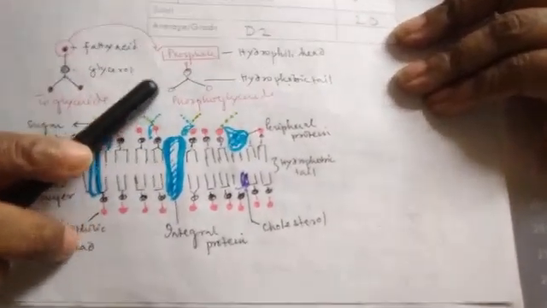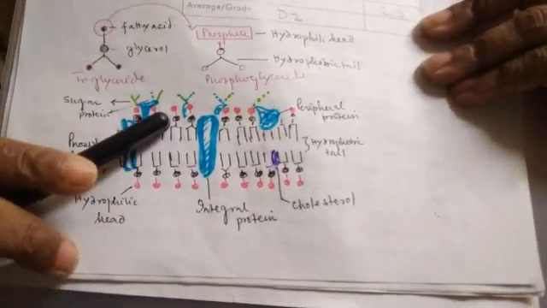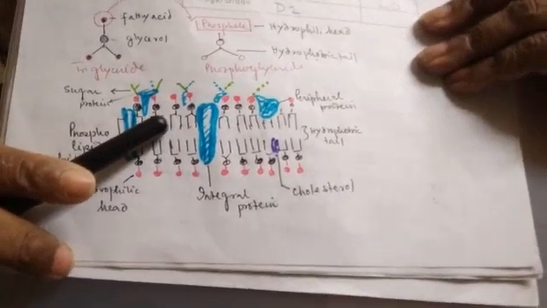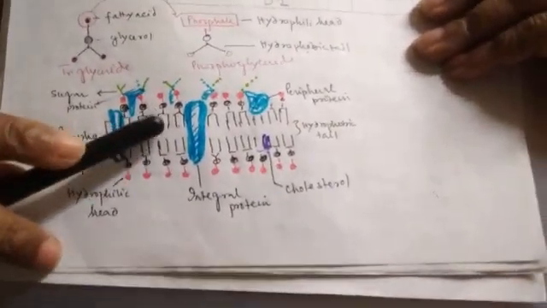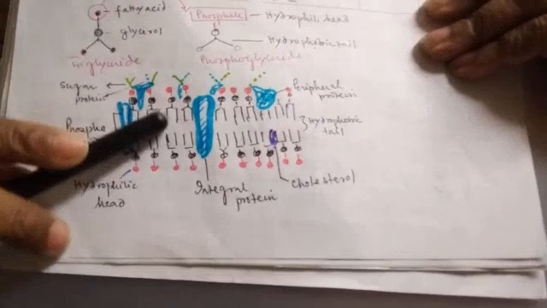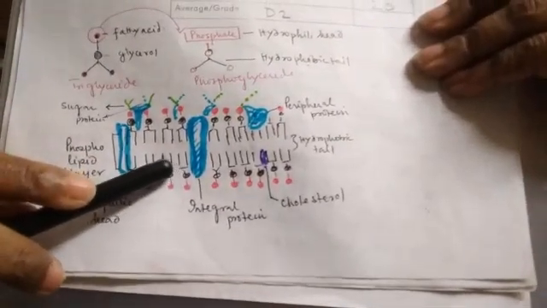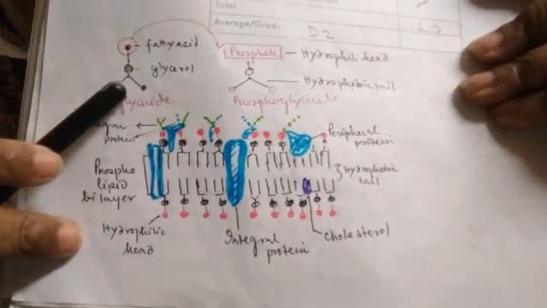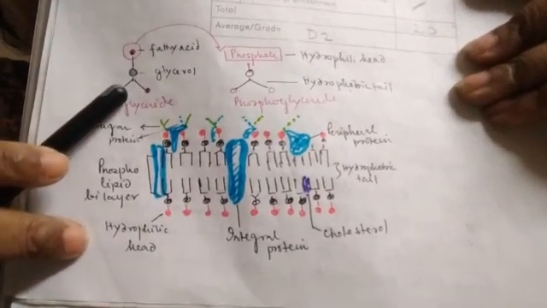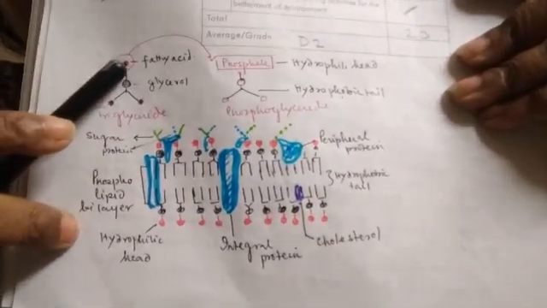Now according to the concept given by various scientists, it is a phospholipid bilayer. So there is a layer of phospholipid and there is another layer of phospholipid. Now the fatty acid, we know, is the hydrophobic part of the lipid. Clear?